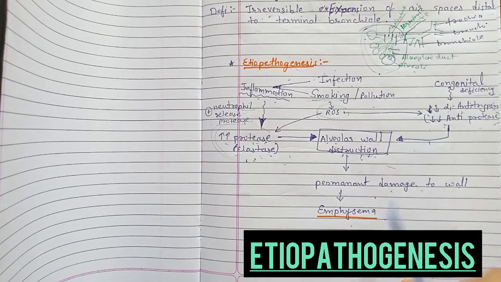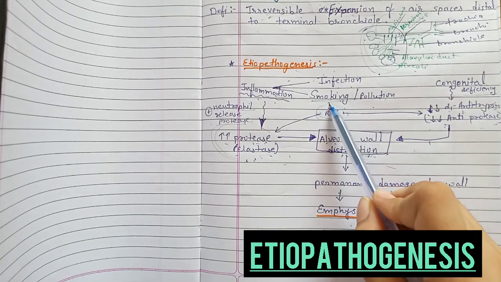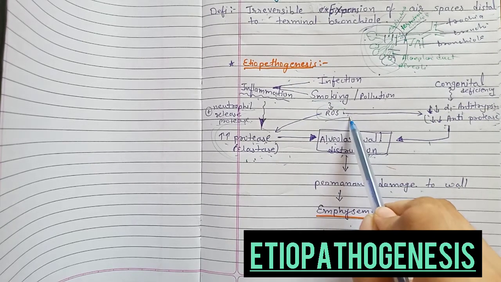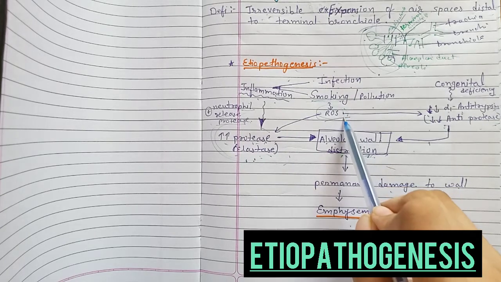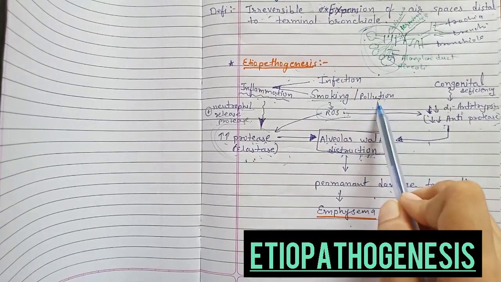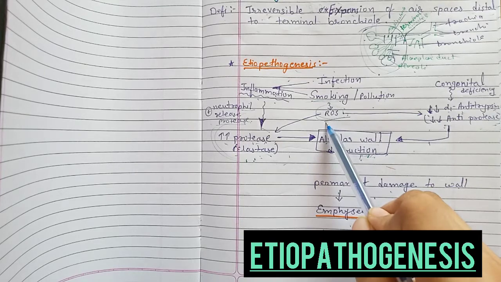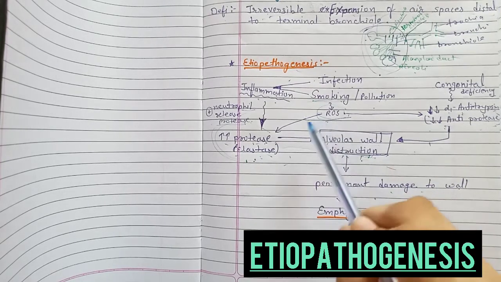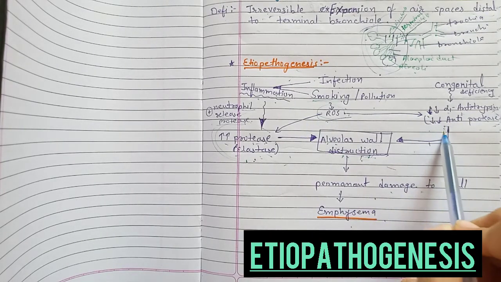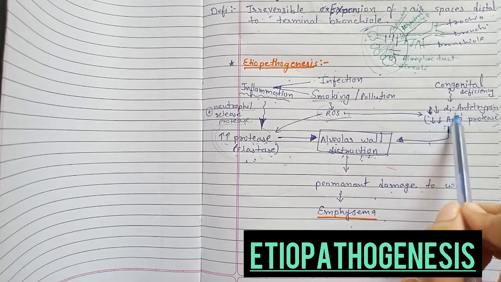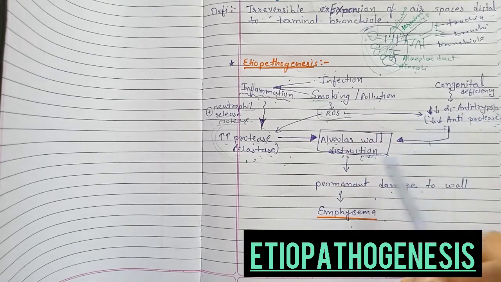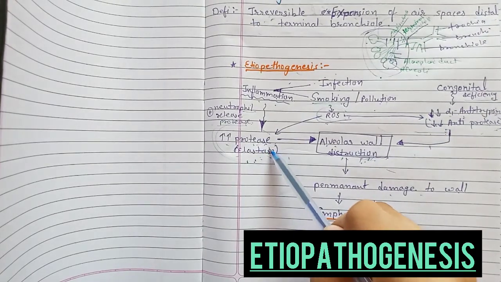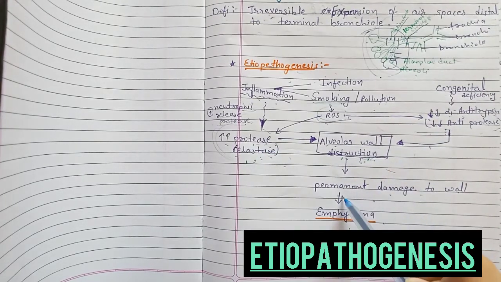This can lead to emphysema. Another reason for alveolar wall destruction can be reactive oxygen species, formed by smoking, tobacco, pollution and so on, which decrease alpha-1 antitrypsin. So this functional deficiency of alpha-1 antitrypsin can lead to alveolar wall destruction because of a relative increase in the amount of proteases. This is the permanent damage to the alveolar wall, which can lead to emphysema.